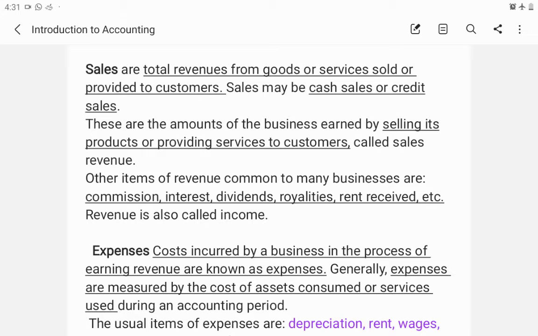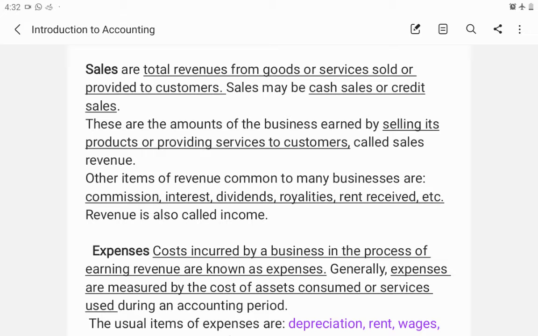Then other items of revenue. Some other revenues are also there that we are telling, but these are not included in sales. Sales only refers to the sale of the goods or service that the business is regularly dealing with. Next is other incomes. So other incomes of a business can be commission, interest, dividend, royalty, rent, etc.